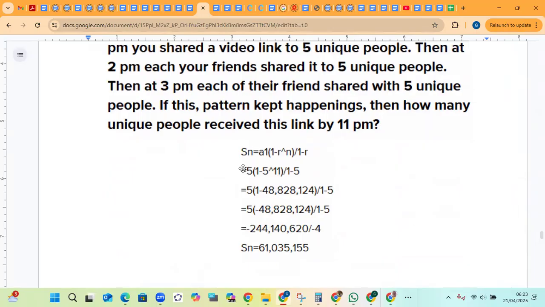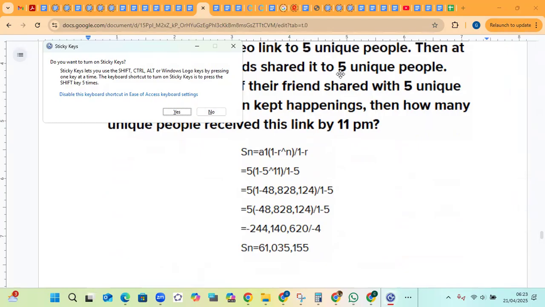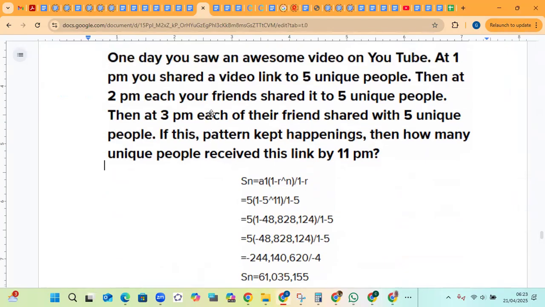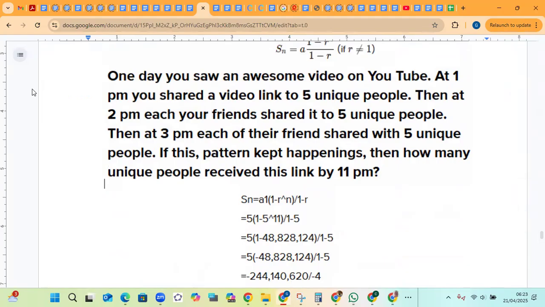So A appears to be 5. The first term is 5, as you can see. At 1 p.m., you shared the link to 5 unique people. So A is 5. And 5, keep on sharing to 5 more every time, multiplying by 5.